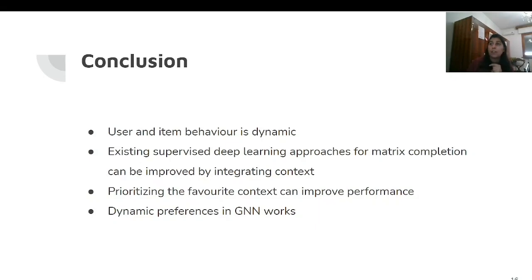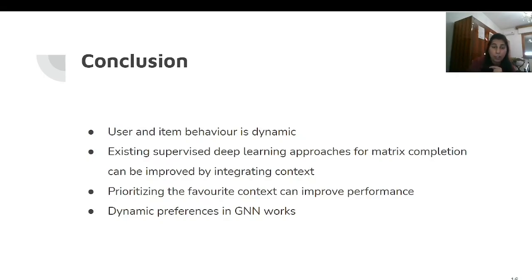Finally, I will conclude my presentation. In this work, we have highlighted the importance of prioritizing the context information. Basically, prioritizing the information of the context for the user and item affects the opinion positively. So that's what we have studied here, and we know from this study that dynamic preferences in graph neural networks work well. We showed that prioritizing the favorite context can have a positive impact on the performance.